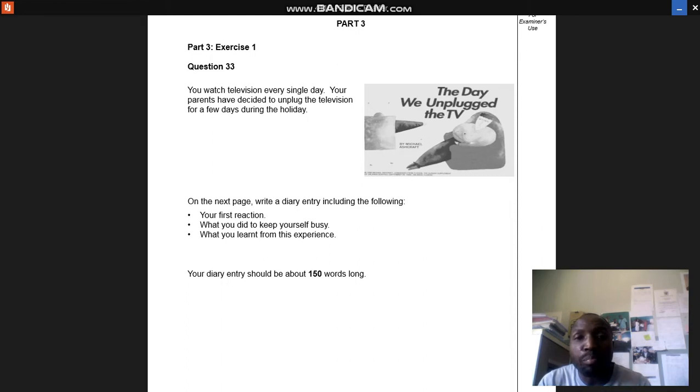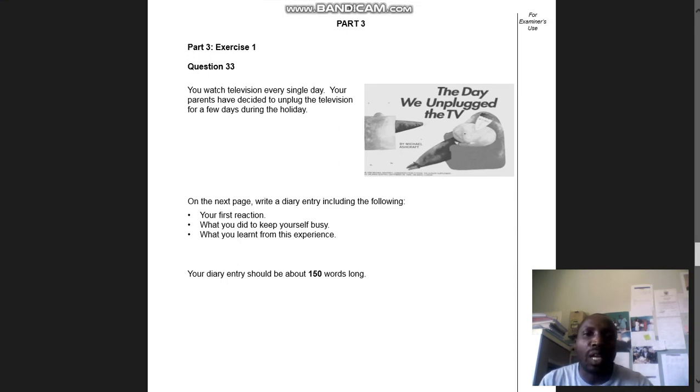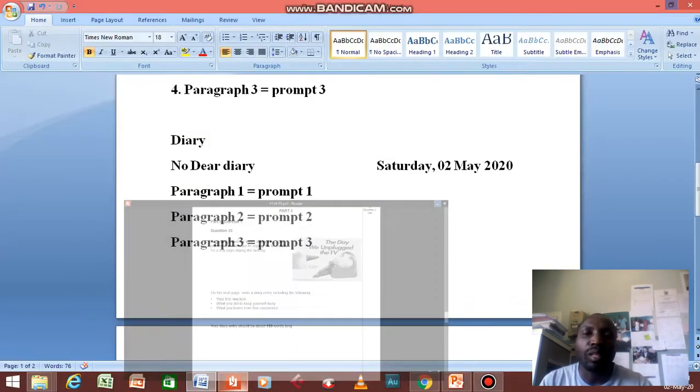It also depends on the handwriting. Some students have bigger handwriting, there are those that have smaller. It depends on how you write, but just ensure that you stick to the number of words, at least 5 to 6 sentences in each paragraph.